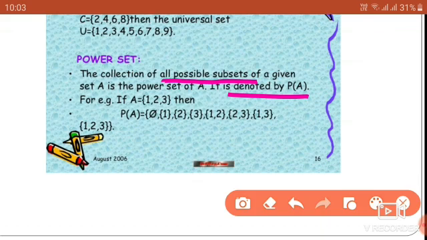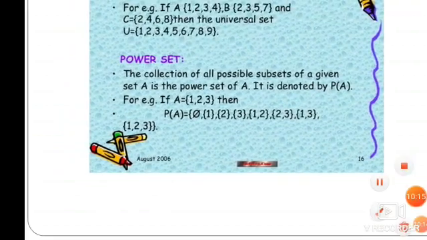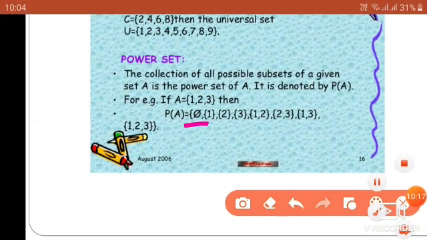Already we have learned in subsets that the given set and the empty set are subsets of every set. So the empty set and the whole set lie in this collection.